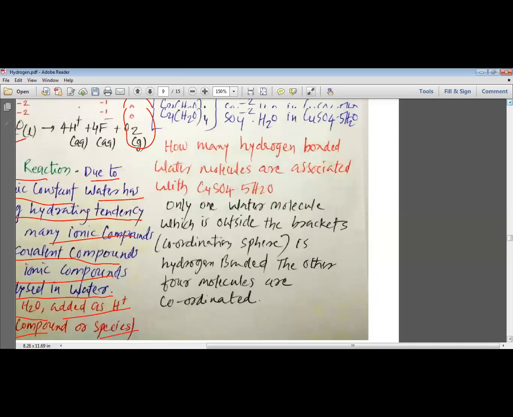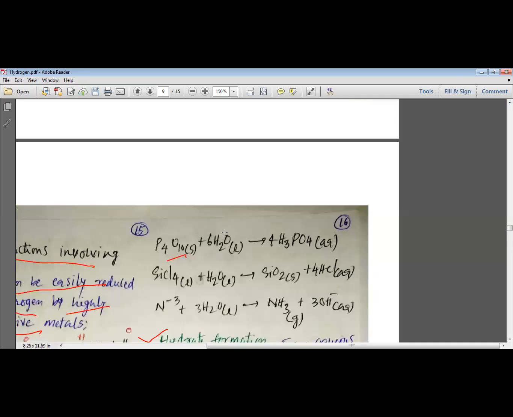Let us see how it works. You can see that we have P4O10 and 6H2O. This P4O10 turns into H3PO4 by the addition of water molecules into the P4O10. Remember, my dear students, that when water is added to P4O10, it is added in the form of H+ and OH-, and that is why this process is known as hydrolysis.